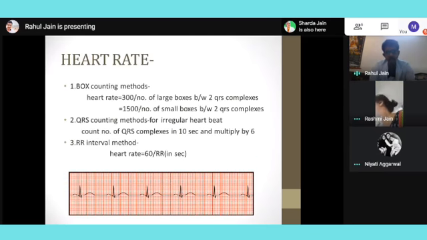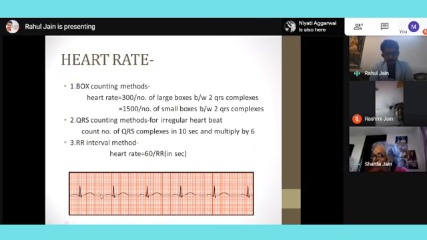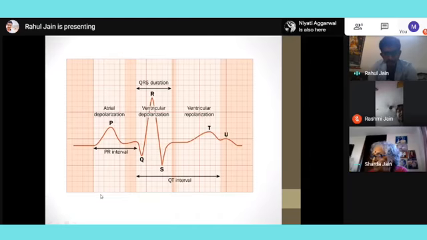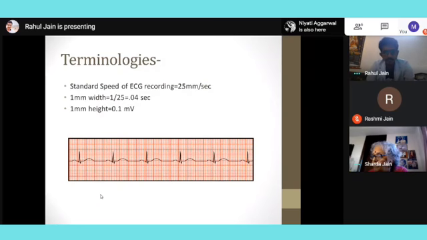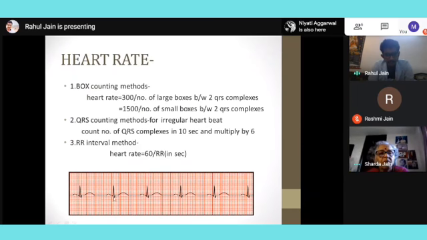Then coming to heart rate. How to calculate heart rate from an ECG? This is a very interesting thing. First of all, if it's a regular rhythm, it means that P is followed by QRS followed by T, and the duration between the P QRS complexes is constant. In this ECG, I can see that there is a regular P QRS T, P QRS T, P QRS T. It's clear.